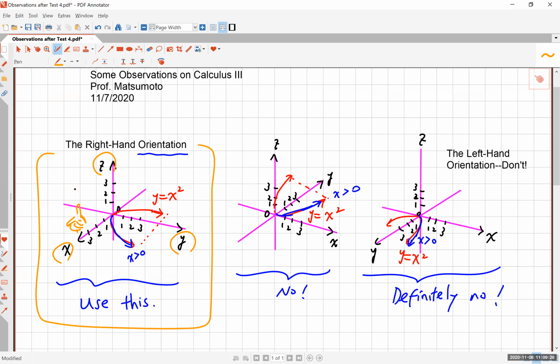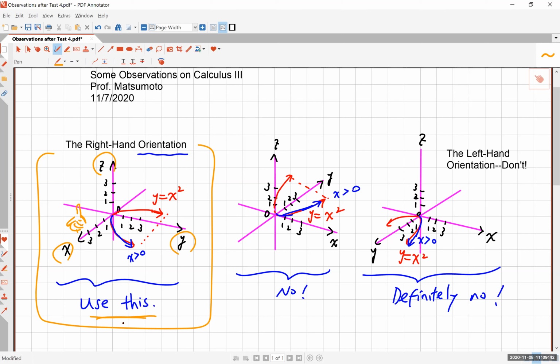This is the standard orientation. It is the most conventional one, and as far as I know, every calculus book I have ever seen uses this orientation. I want you to use this.